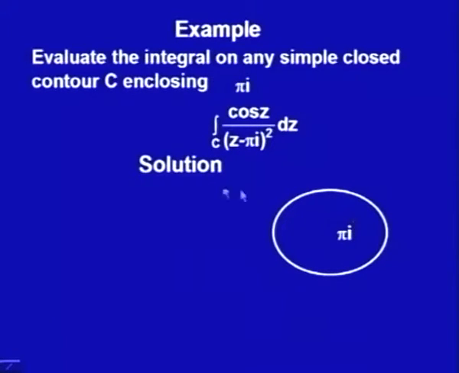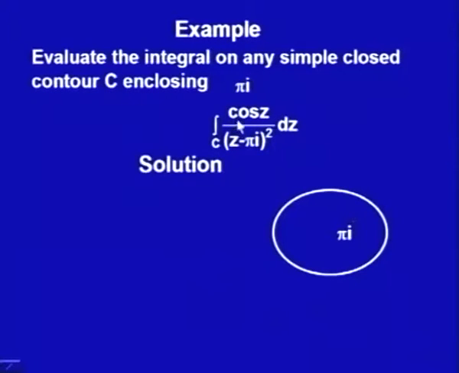Now I would use the analyticity of f(z) and the formula: f dash z naught is equal to 1 upon 2 pi i, integral along the closed contour C of f(z) upon (z minus z naught) whole square dz.